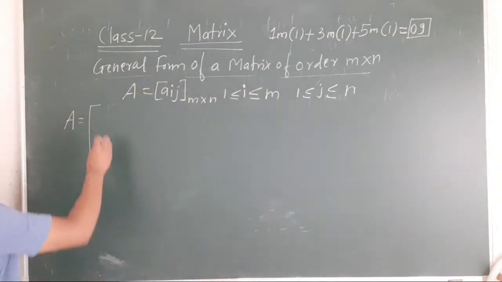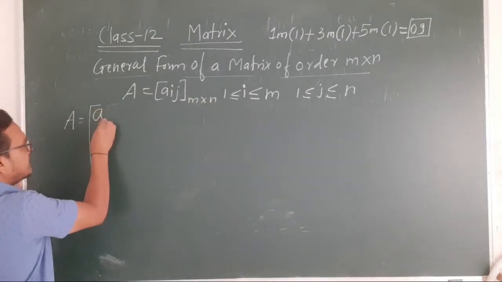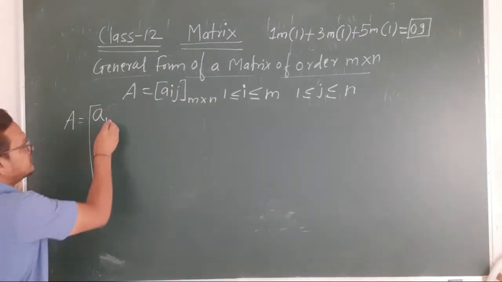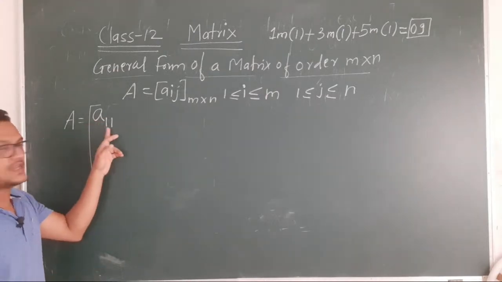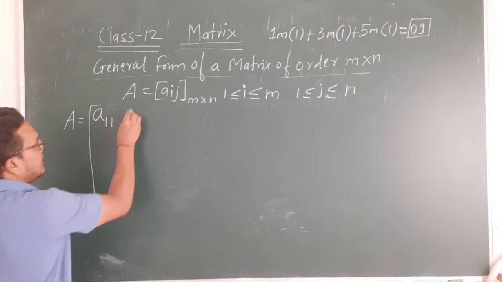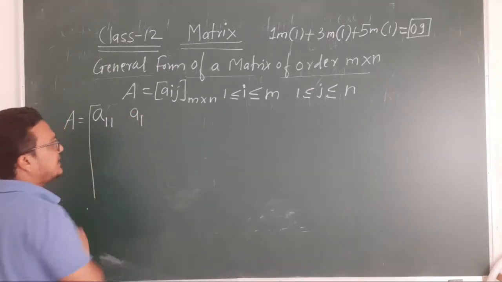Okay, so first I will take I is 1, J is 1, so therefore it is A11. Now next I will keep this I value constant.